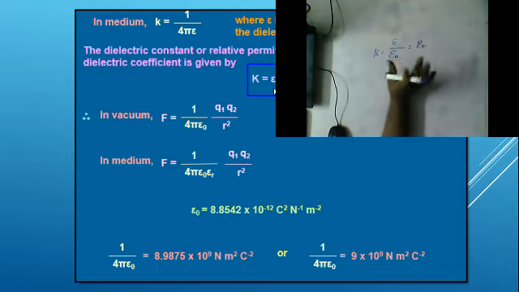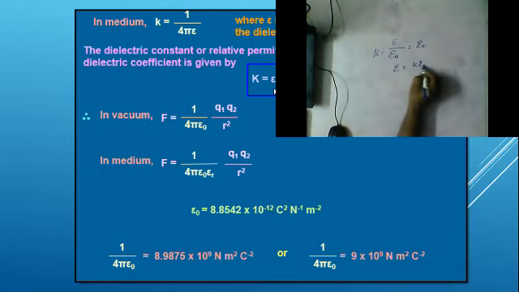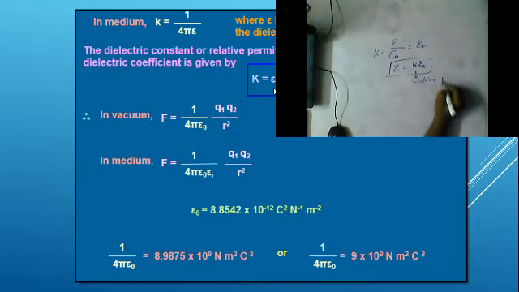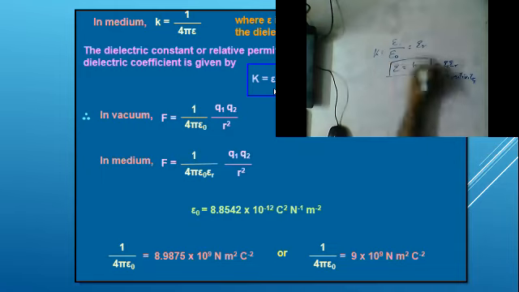So it is similar to the, what, guys? Refractive index. So from this we can write epsilon is equal to K into epsilon naught, where K is called relative permittivity. And another one we can write as epsilon naught into epsilon r. Like this also we can represent. Either we can write it as K or epsilon r.